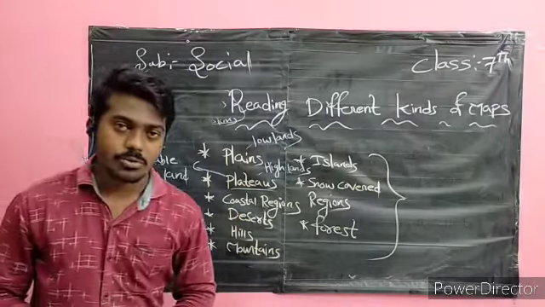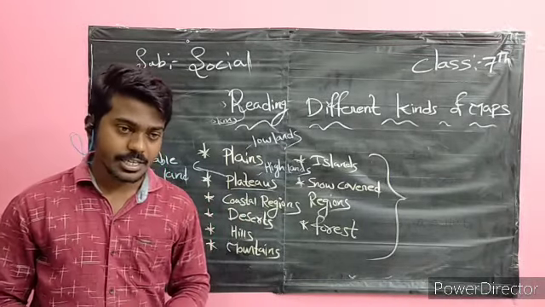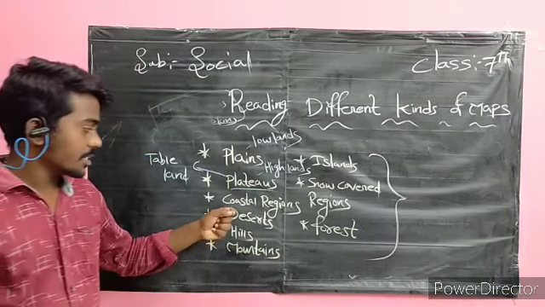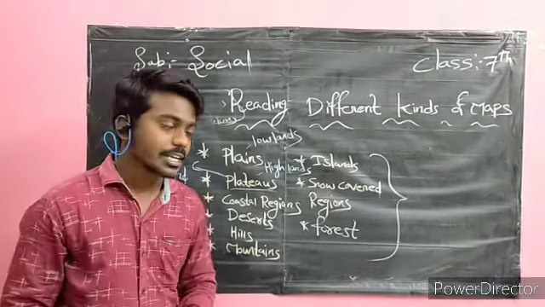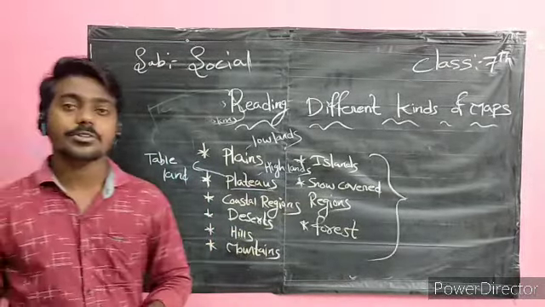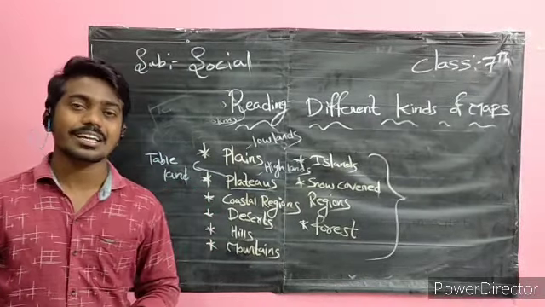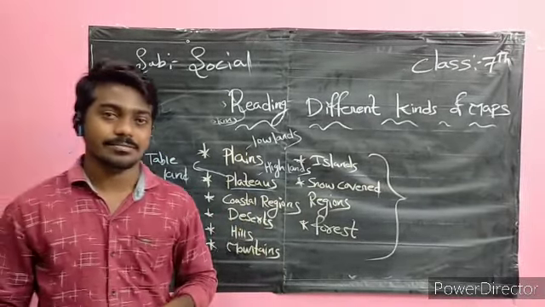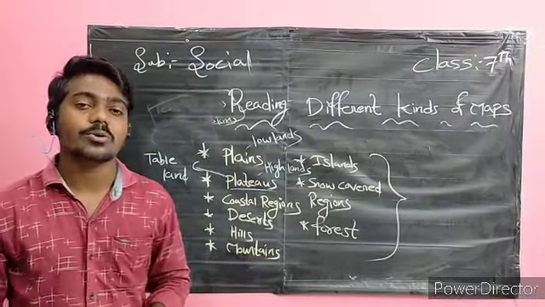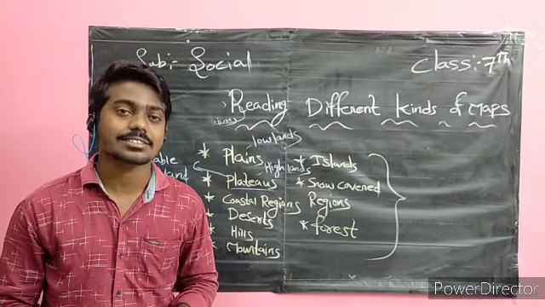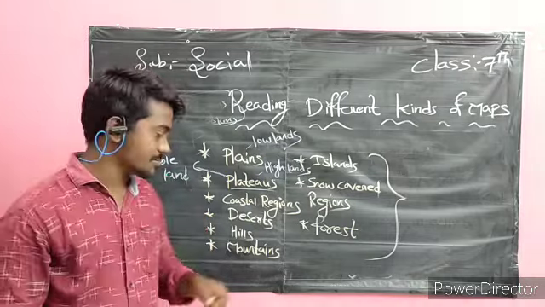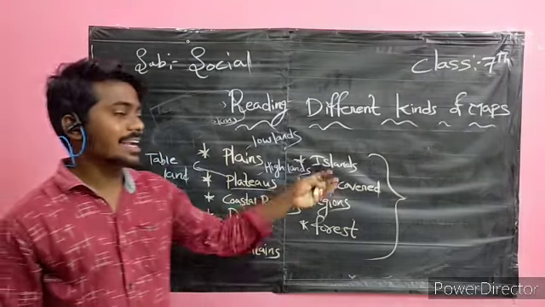Next, coastal regions. Mumbai is a coastal region. Visakhapatnam is a coastal region. Chennai is also a coastal region. Just now I told about the desert. And coming to the hills, we can see hills near to us. Hills are smaller than mountains. Mountains we can see in the north side, going to the east, the Himalayas, we call them mountains.